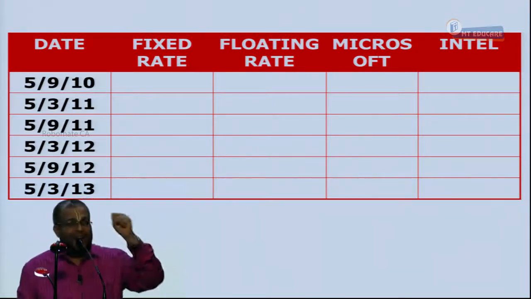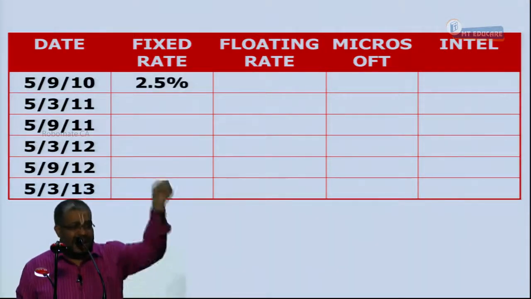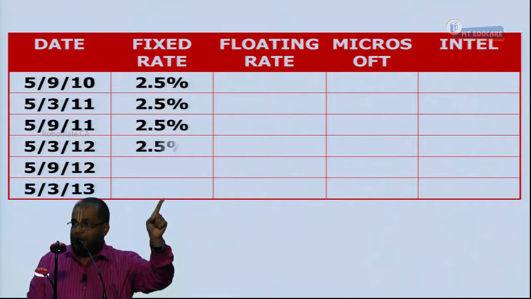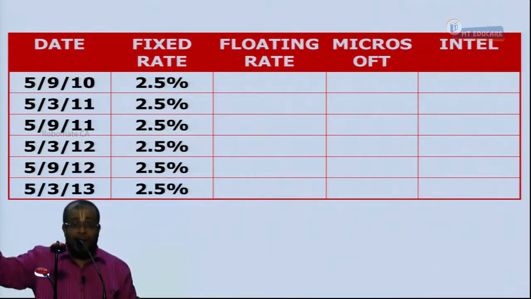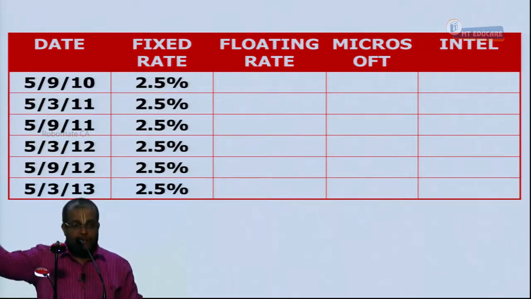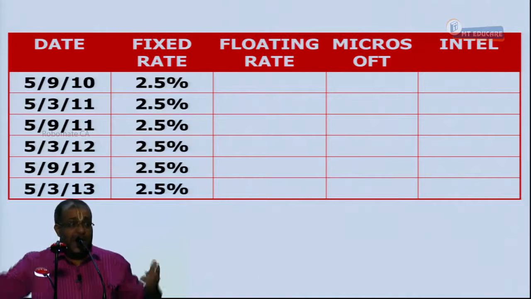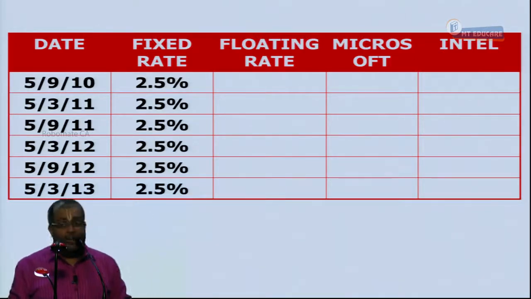Now the fixed rate, no need to calculate here. 5% divided by 2 is what? 2.5. The fixed rate leg in the swap will always be 2.5. Now this 2.5 is to be paid by whom? Microsoft, and received by Intel. This 2.5 is a payment amount for Microsoft and a received amount for Intel. Do you have the clarity or not? No. And the floating rate you have to find out.